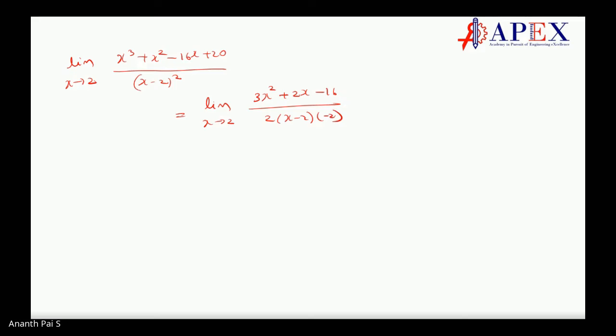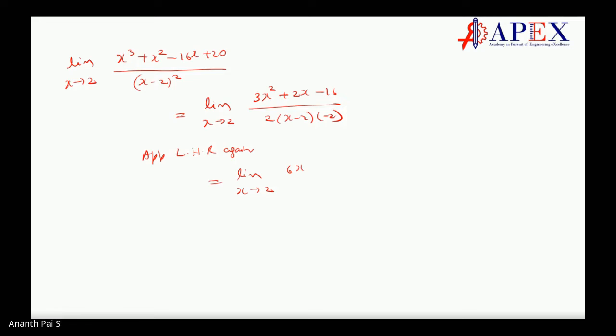Correct. So you see whether you can get it by using this. So 3 into 4 plus 2 into 2 minus 16. 3 fours are 12, here it is 4, and here this cancels. It becomes 0. And here it becomes 2 into 2, 4 minus 4, and here it goes off. So it is 0 by 0 only. So you cannot do it. You have to apply L'Hospital's rule again. Then this is equal to limit x tending to 2.